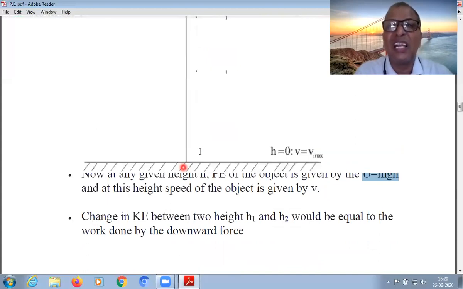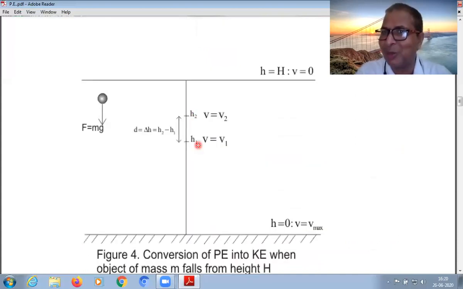Now let us take these two positions given in the diagram, h1 and h2, where the velocities are v1 and v2. So v2 is greater than v1, because as it goes down, velocity goes on increasing. So at h2, kinetic energy is more: half mv2 square is more than half mv1 square.